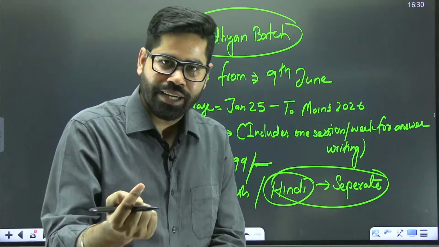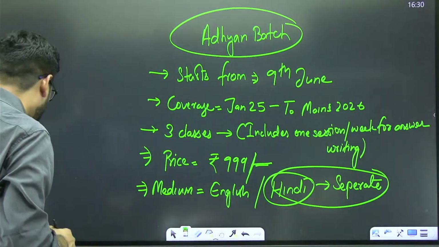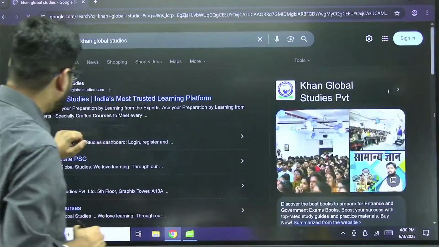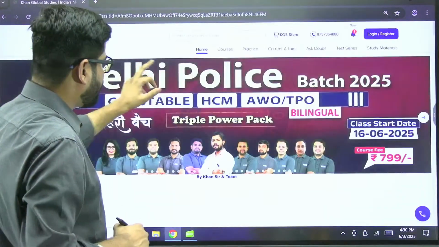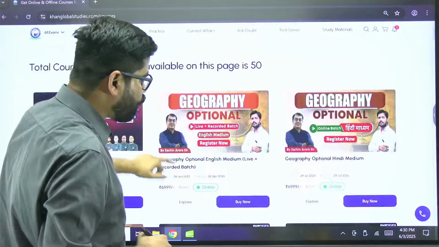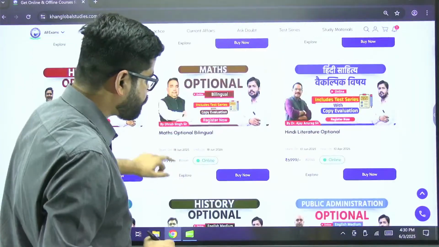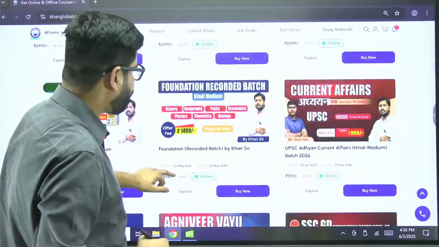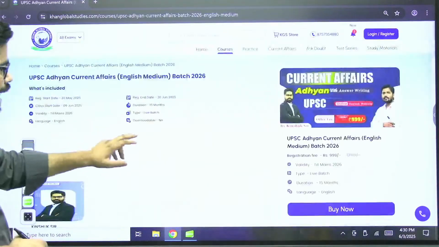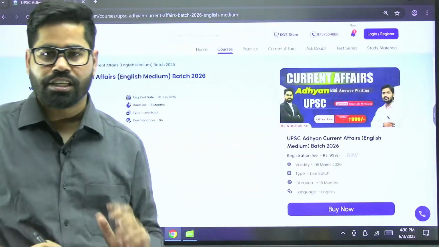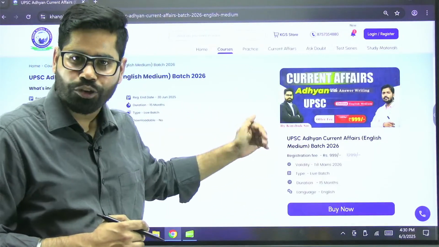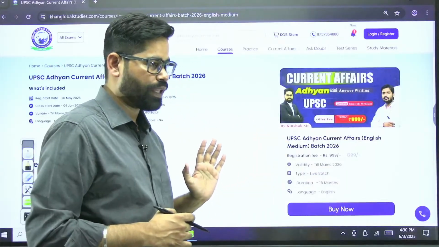How can we register? If you want to register, you simply have to go to Khan Global Studies. When you go on the website, you will find the option of courses. When you click on courses, you will find that we have this batch of current affairs Adhyan. You can just click on that, and from there you can purchase this batch. This is going to be an online batch, and you can get it from the website or from the app.